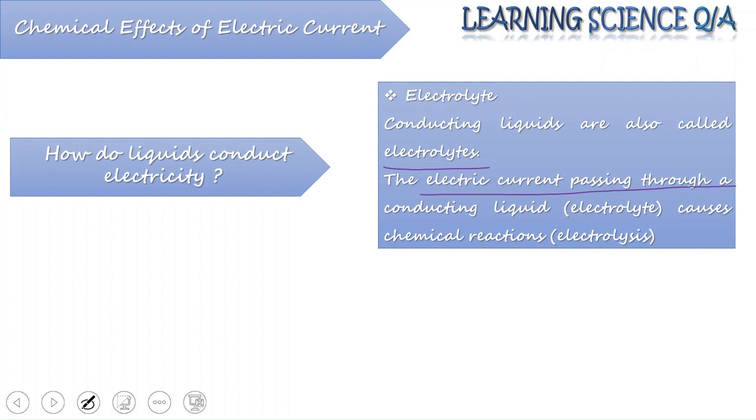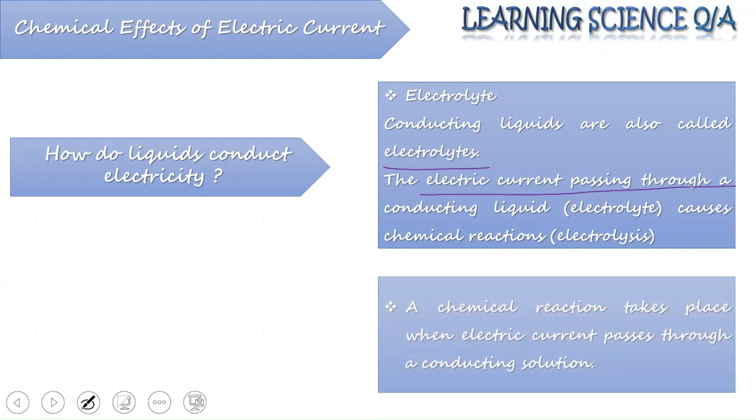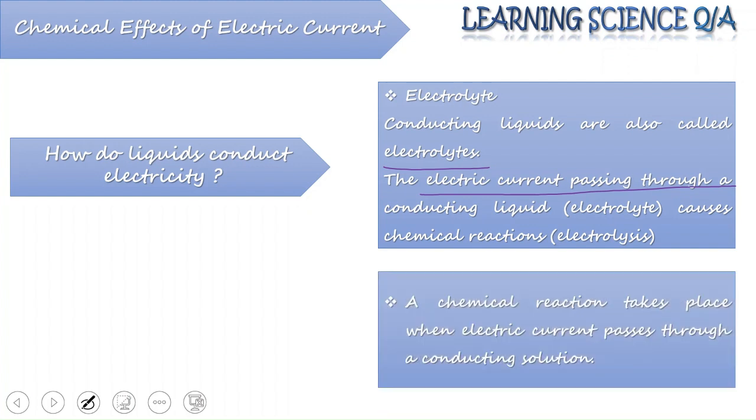So we have two terms here: conducting liquids are also known as electrolytes. Also, electrolytes undergo a kind of chemical reaction which is known as electrolysis. Now, electrolysis specifically takes place when electric current is passing through a conducting solution.